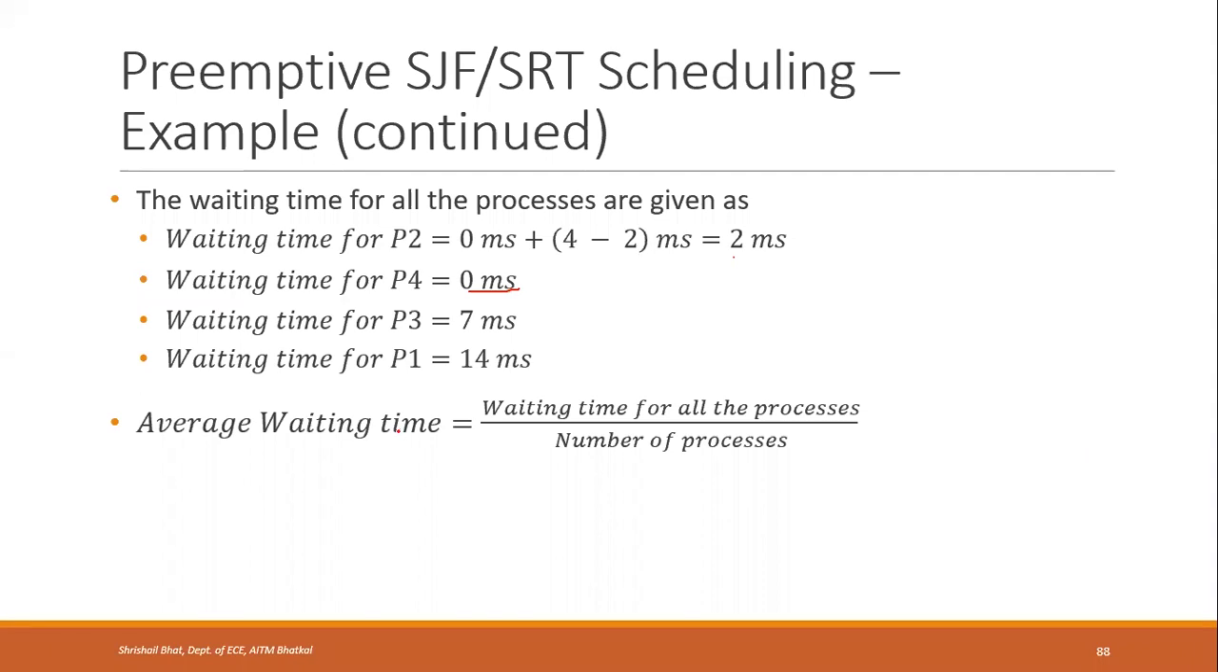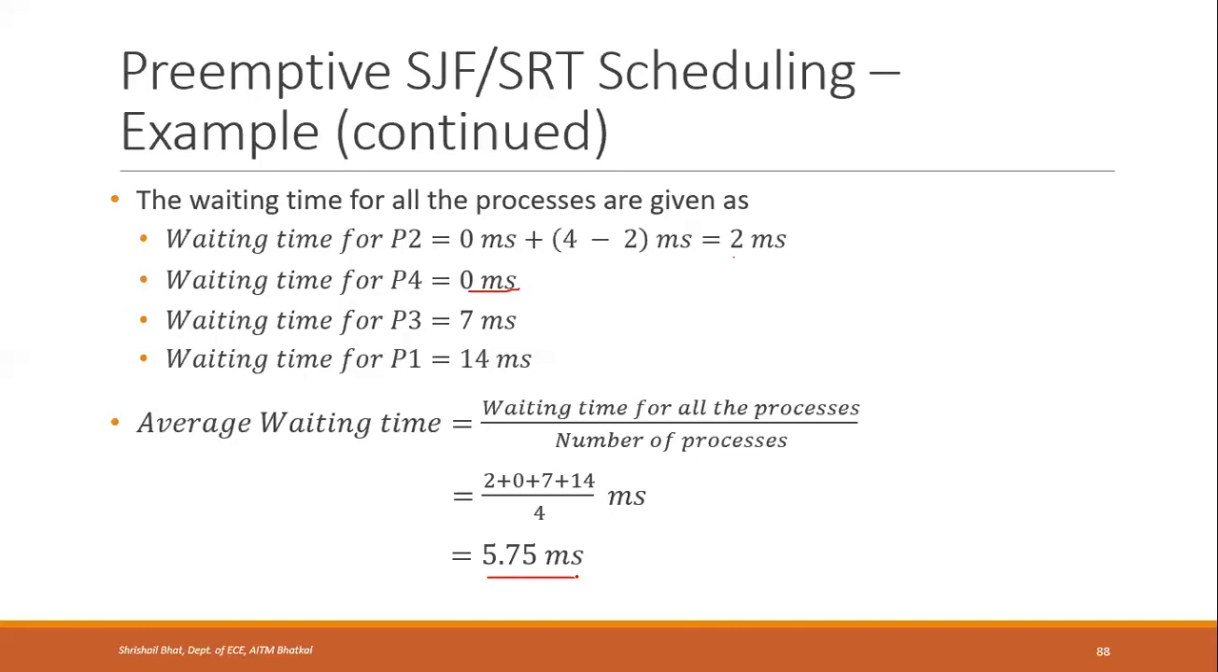Then the average waiting time is the waiting time for all the processes divided by the number of processes. The waiting time for all the processes means the sum of them: 2 plus 0 plus 7 plus 14 divided by 4. If you calculate it, it will come to 5.75 milliseconds. This is the average waiting time of this particular system.